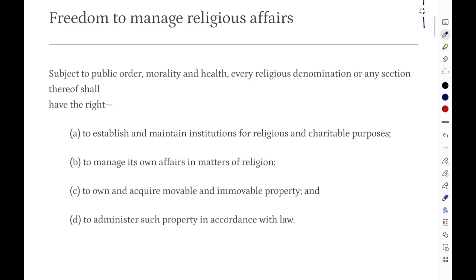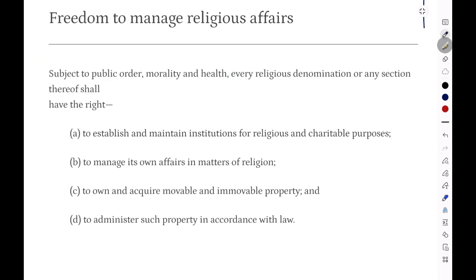In this video we are going to discuss Article 26 of the Indian Constitution, which talks about the freedom to manage religious affairs. As you can see, there are four clauses: clause A, clause B, clause C and clause D. Certain restrictions are also given under this article: it is subject to public order, morality and health. Basically, it gives religious denominations the freedom to manage their religious affairs.